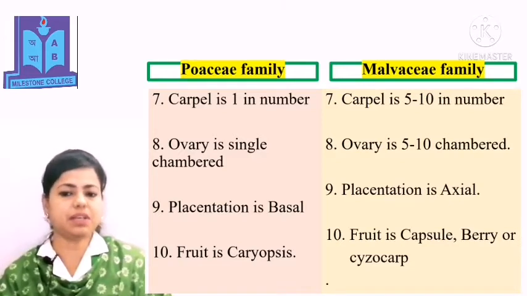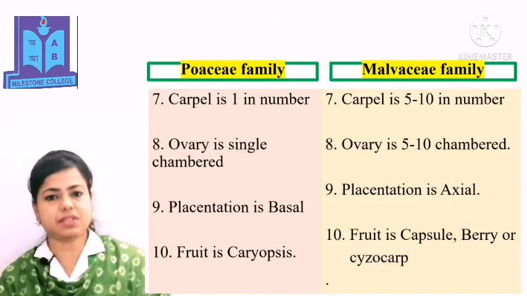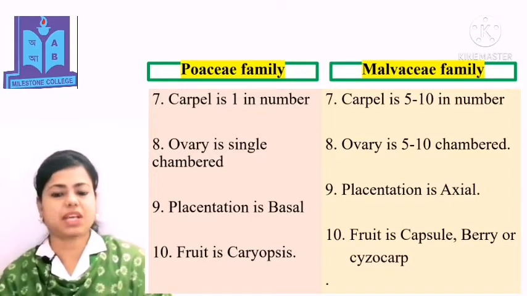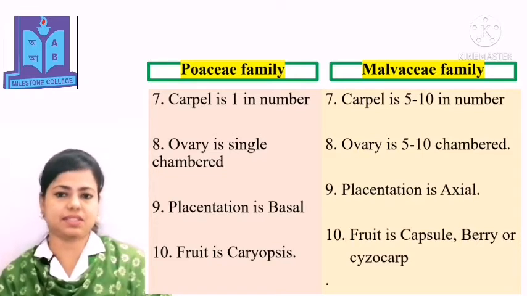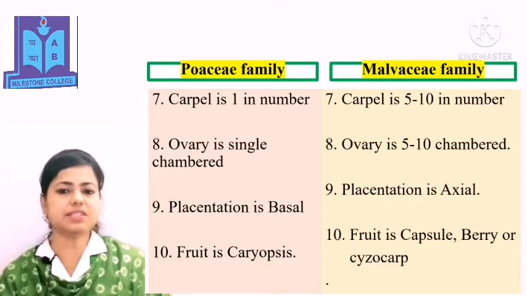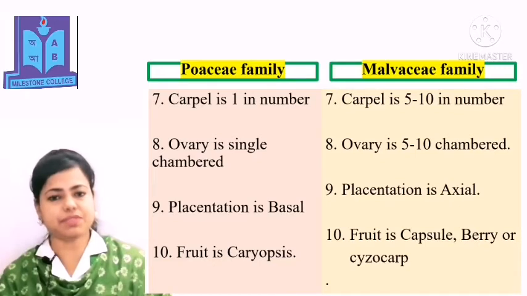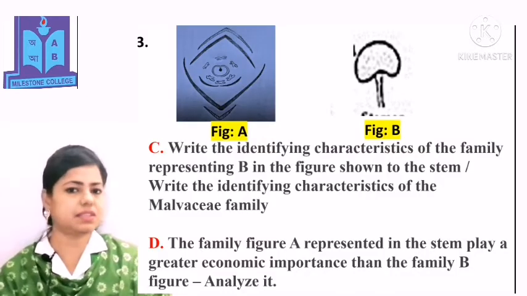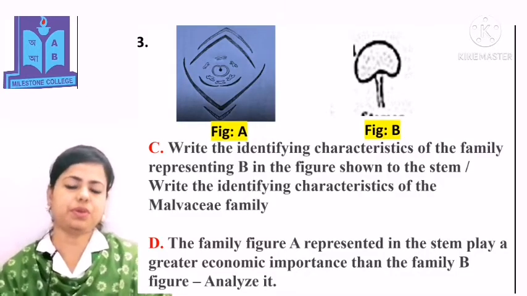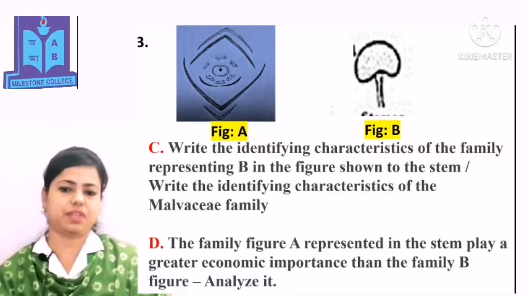Ovary is single chambered, but in the Malvaceae family the ovary is 5 to 10 chambered. Placentation is basal type, but in the Malvaceae family, placentation is axial type. Fruit is caryopsis, but in the Malvaceae family, fruit is capsule, berry or schizocarp. In this slide, you can see another stem shown by 2 figures, figure A and figure B.